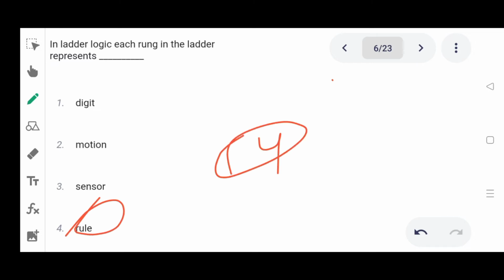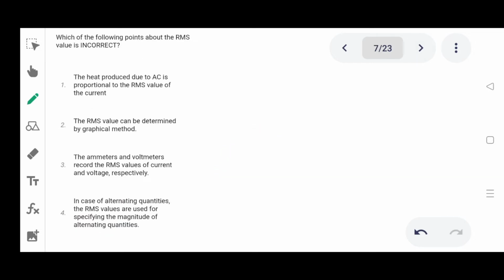Option 4. Next one. Which of the following points about the RMS value is incorrect? Option 1 the heat produced due to AC is proportional to the RMS value of the current, 2 the RMS value can be determined by graphical method, 3 the ammeter and voltmeter record the RMS value of current and voltage respectively, 4 in case of alternating quantities, the RMS values are used for specifying the magnitude of alternating quantities. Correct answer is heat produced due to AC is proportional to the RMS value of the current.